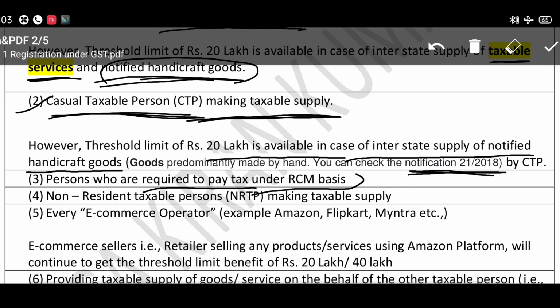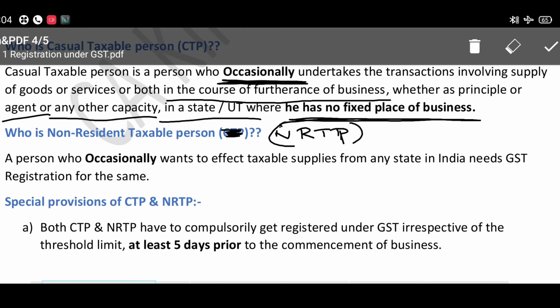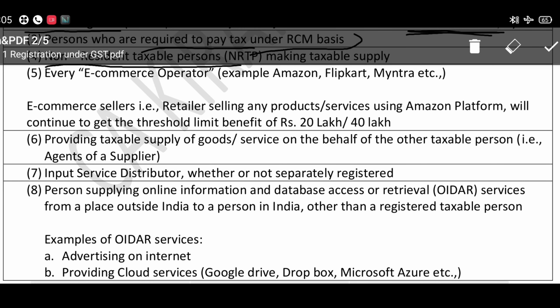So number 4, non-resident taxable person making taxable supply. Who is a non-resident taxable person? A non-resident taxable person means one who is not a resident of India but who occasionally wants to effect taxable supplies from any state in India. So a non-resident taxable person also needs to be registered under GST.